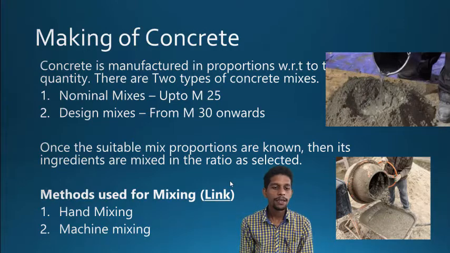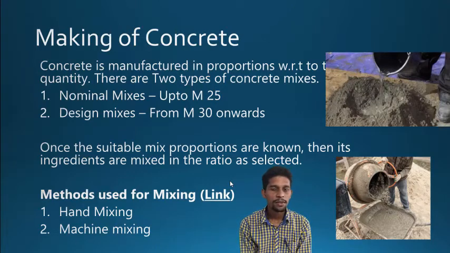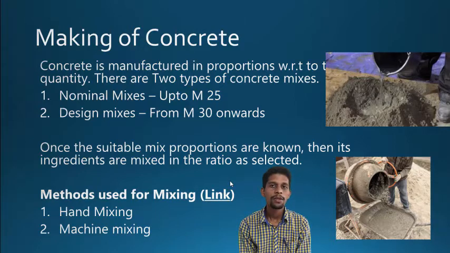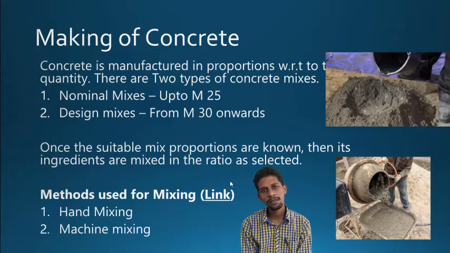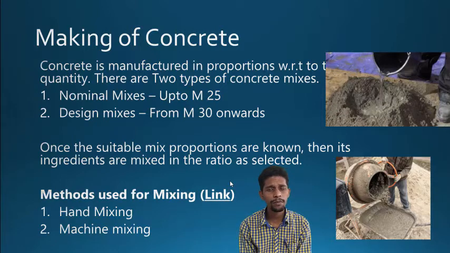Okay, and the methods of concreting. We have two methods. One is hand mixing and the second one is machine mixing. Hand mixing is done when the work is very much less, and for minor works only we have to do hand mixing.